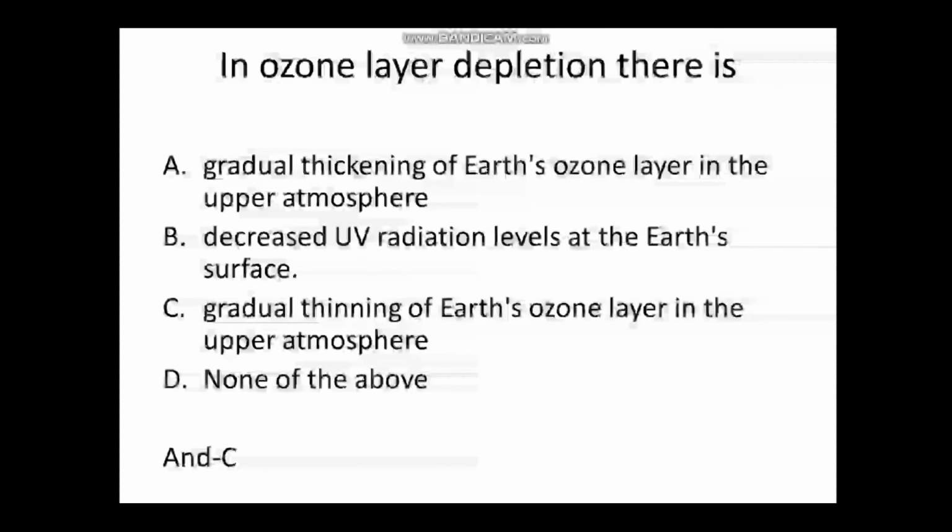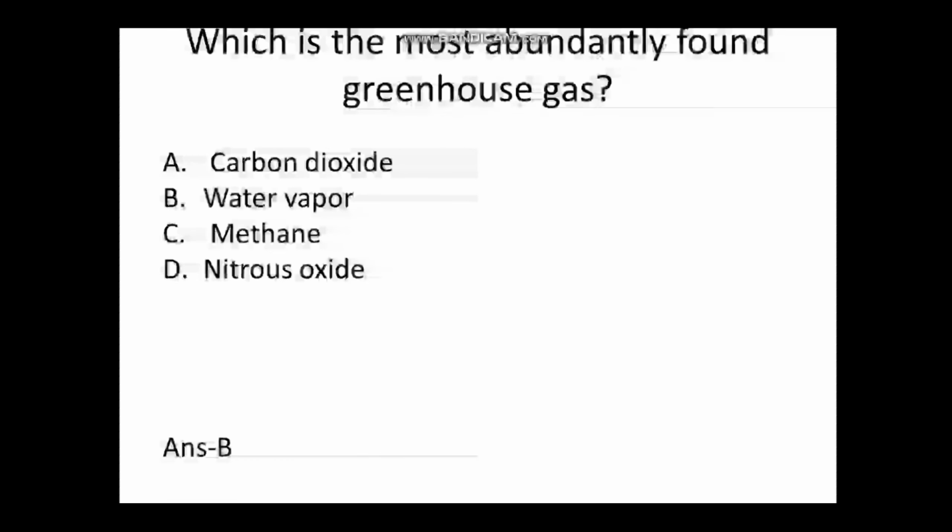In ozone layer depletion, there is first gradual thickening of Earth's ozone layer in the upper atmosphere. Second, decrease UV radiation levels at the Earth's surface. Third, gradual thinning of Earth's ozone layer in the upper atmosphere. And fourth is none. Answer is C, that is gradual thinning of Earth's ozone layer in the upper atmosphere.